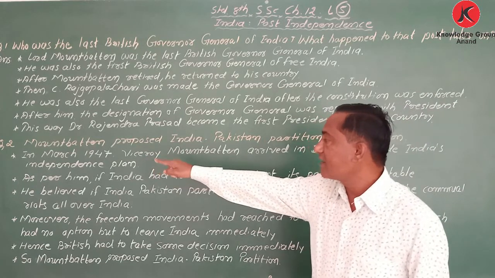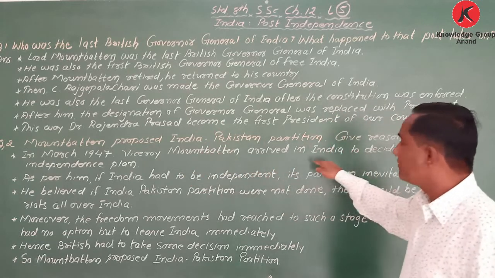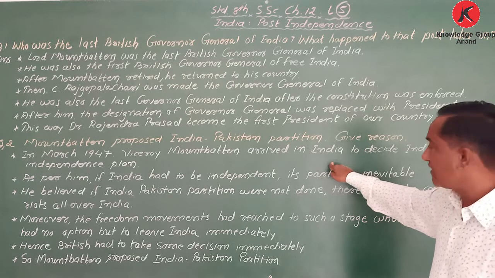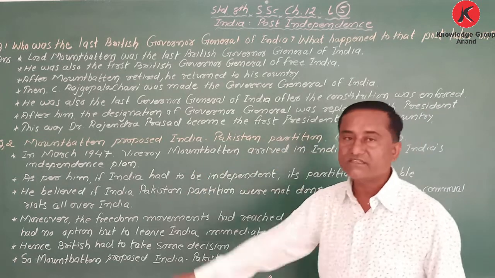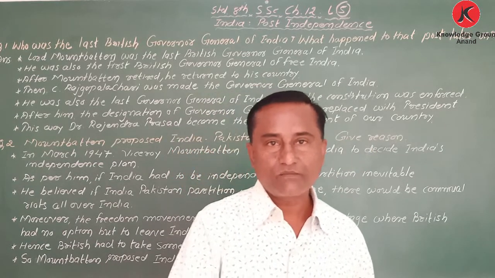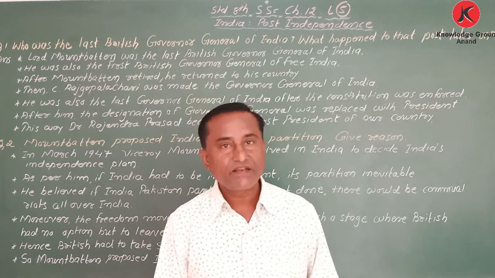In March 1947, Mountbatten arrived in India to decide India's independence plans, because it was already decided. One month back it was decided that very soon India is going to be an independent nation.